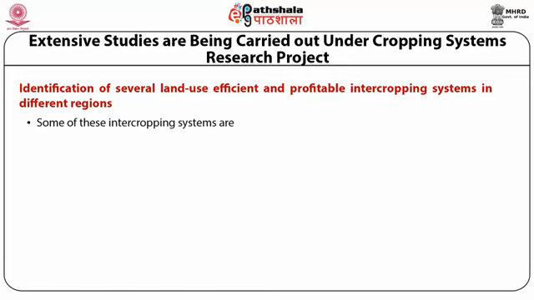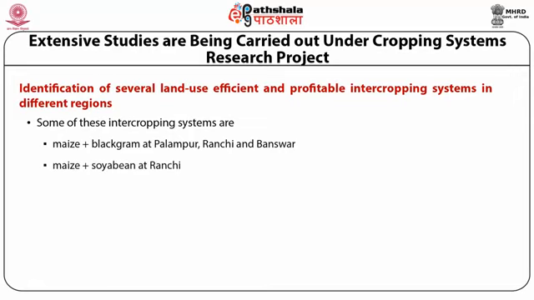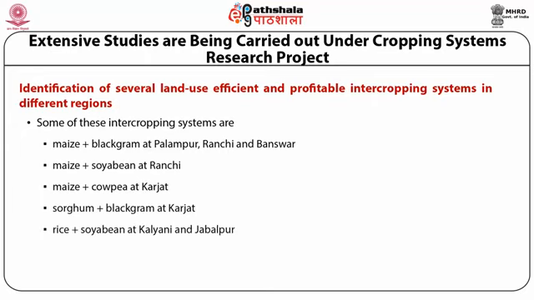Some of the intercropping research projects going on are maize and black gram at Palampur, Ranchi and Bhanswar; maize and soybean at Ranchi; maize and cowpea at Karjat; sorghum and black gram at Karjat; rice and soybean at Kalyani and Jabalpur; wheat and mustard at Kalyani; and wheat and linseed at Indore.